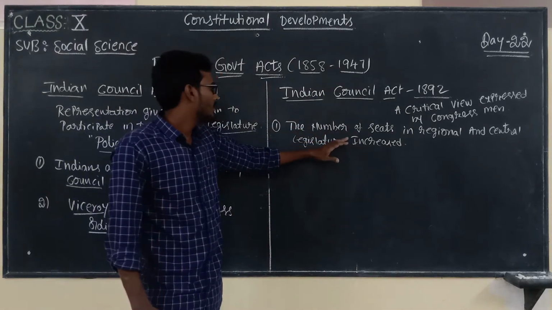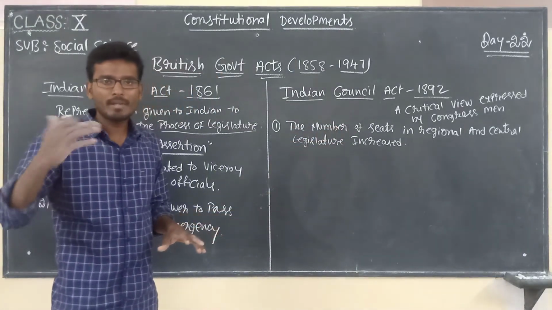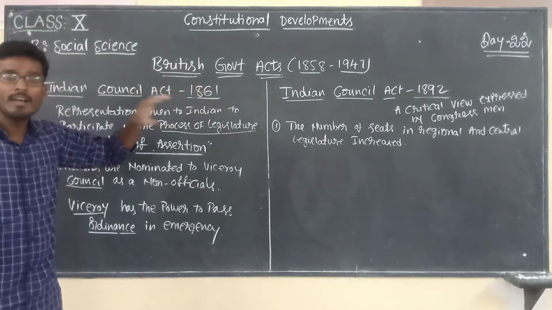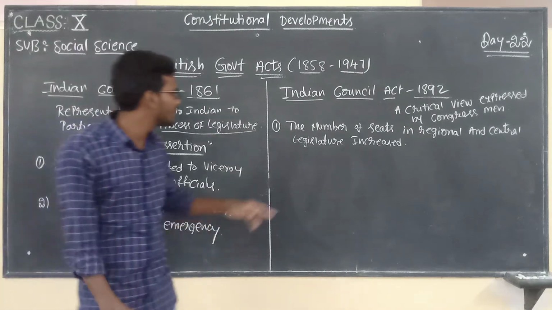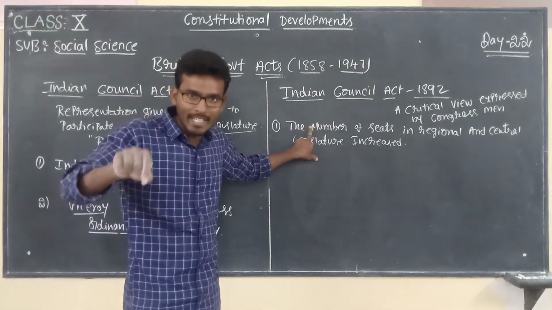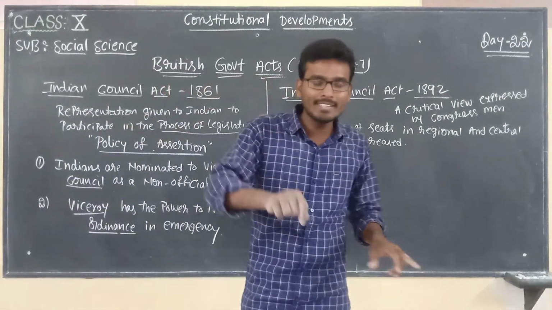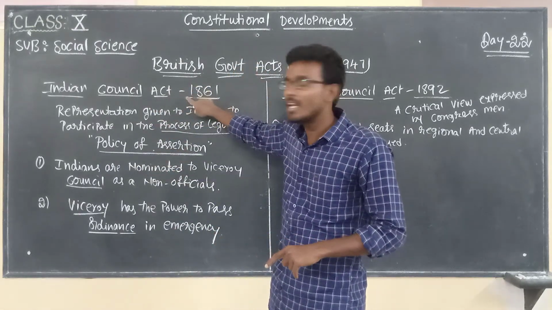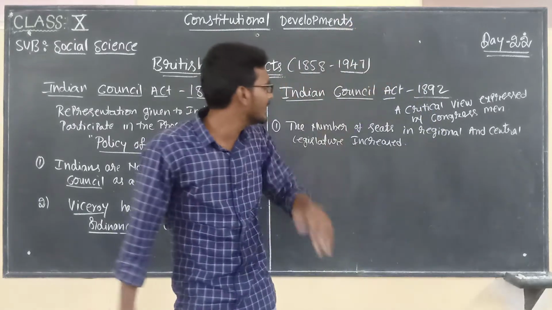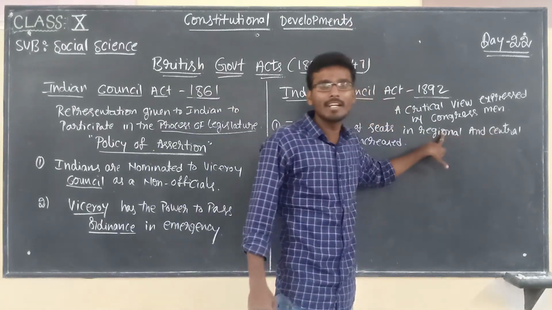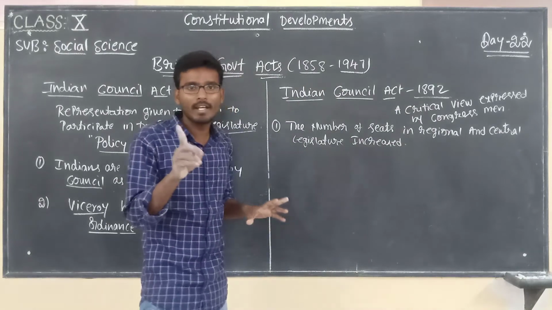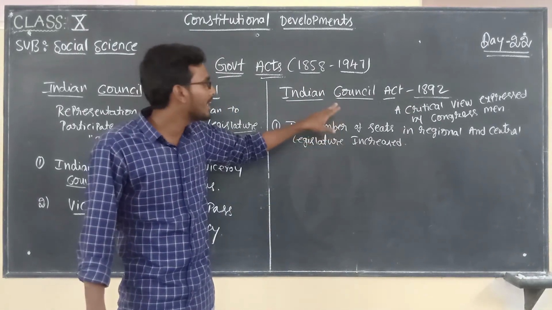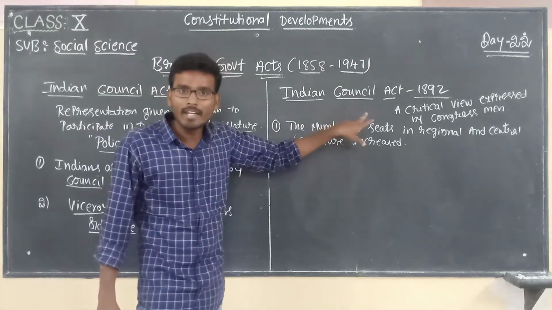Whatever representation was given to Indians in the Indian Council Act 1861, the representation will be increased. That is the reason why the total number of seats given to Indians is increased in central as well as regional government. I hope you are clear, children. The number of seats in the regional and central legislature increased.